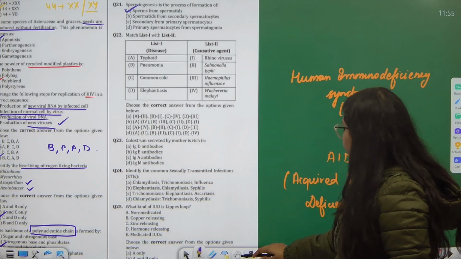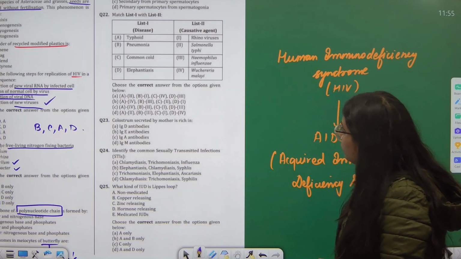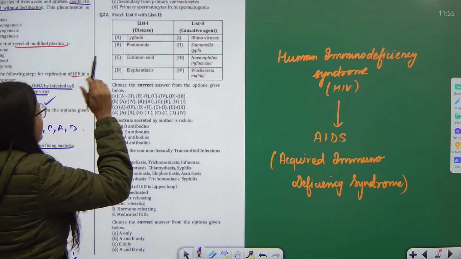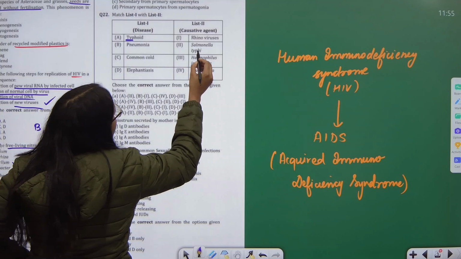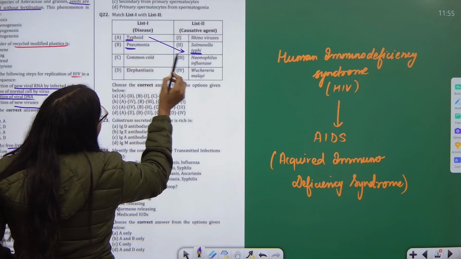Then match list 1 with list 2 as per question number 22. Typhoid, very, very easy question. You know, it is the best way to memorize this. Match it. Pneumonia, syphilis.